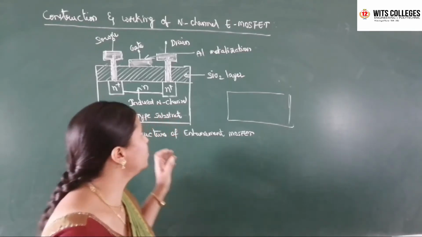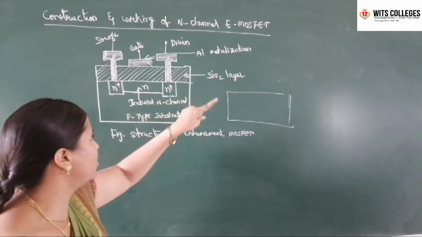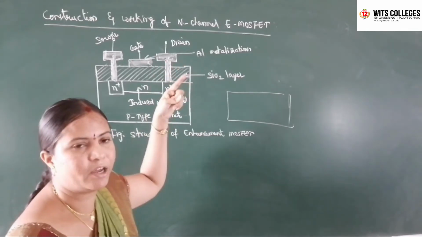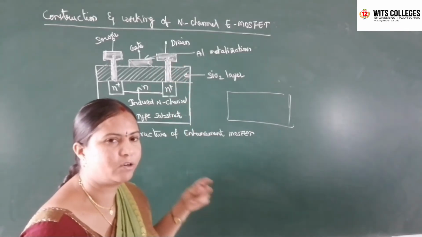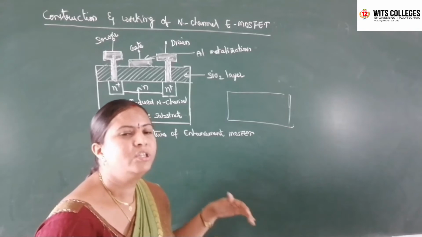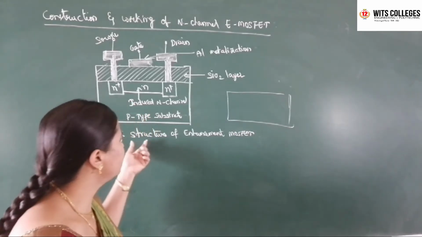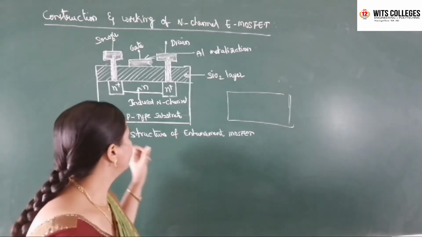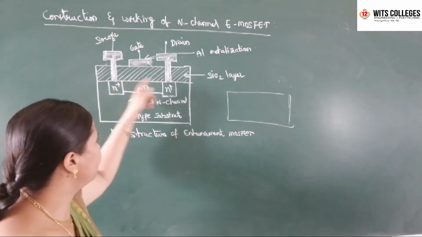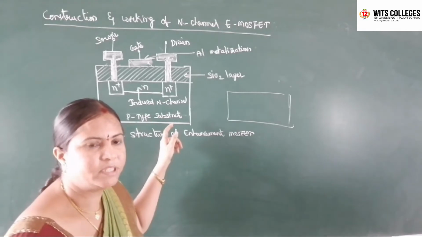Coming to the construction and working of the N-channel MOSFET, the majority carriers, electrons, flow from source through the channel to the drain, and then the drain current flows. Coming to the structure of the enhancement mode, this rectangular box is nothing but a lightly doped p-type substrate.